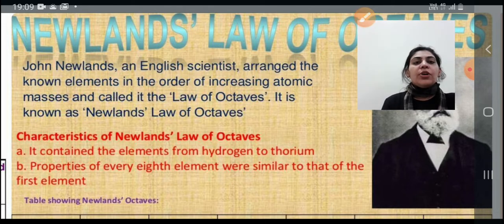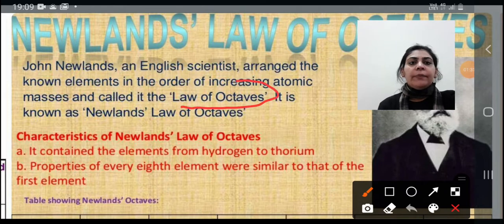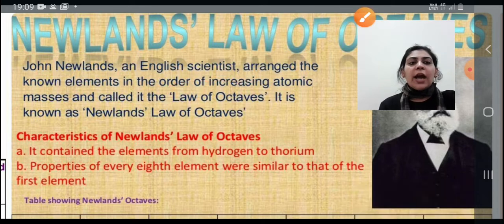So what was Newland's law of octaves? It states that the property of every eighth element will be similar to that of the first one. According to Newland's law of octaves, the property of the first element will be similar to the property of the eighth element.